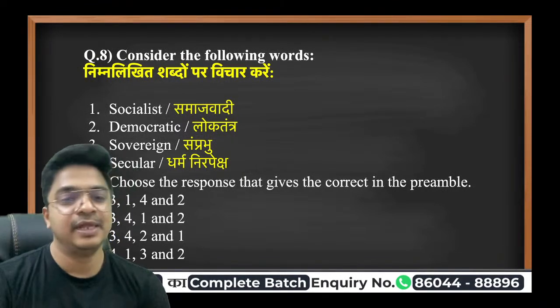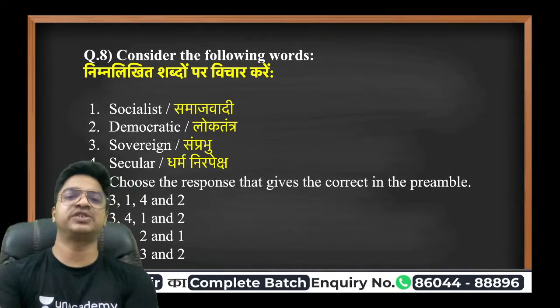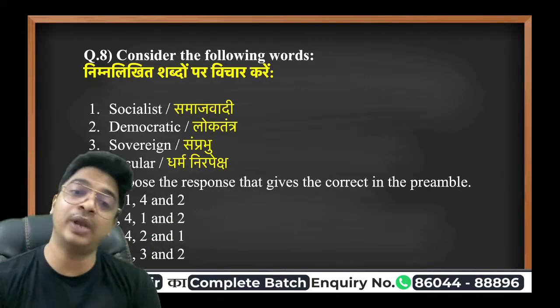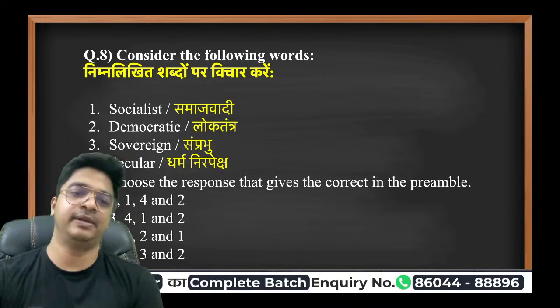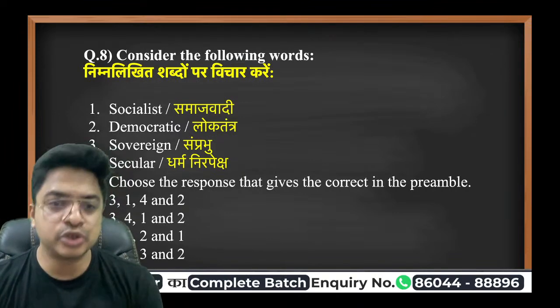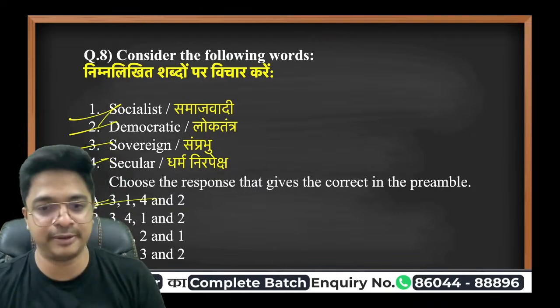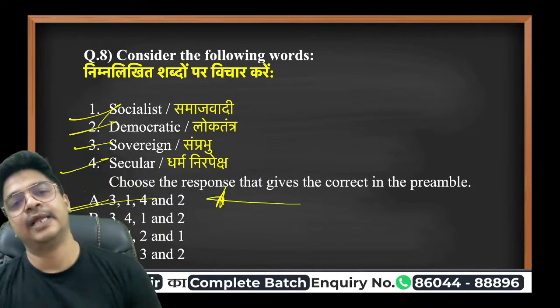That is how the language of the preamble goes. You must have heard this in school as well. So it is sovereign, socialist, secular, democratic. So the answer is 3142. Clear? Very good.